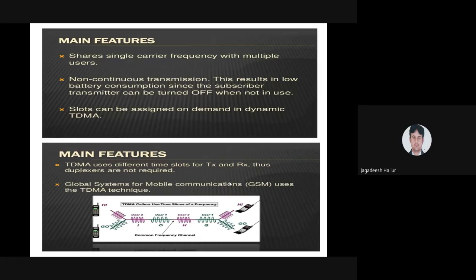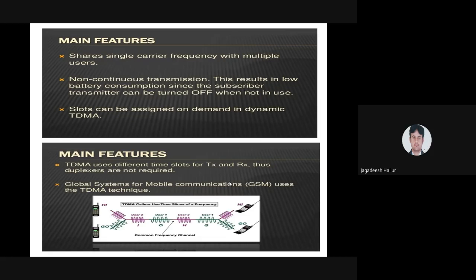If there is a continuous transmission, the battery consumption will be high. If I am talking about FDMA, if there is a continuous transmission, the battery consumption will be high. If there is a non-continuous transmission, the consumption of the battery will be low. For example, if you are continuously speaking for 2 to 3 hours, or using your mobile continuously for 4 to 5 hours, your power, your charge will get down.